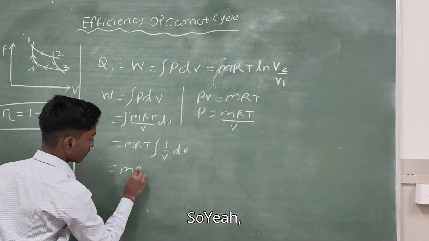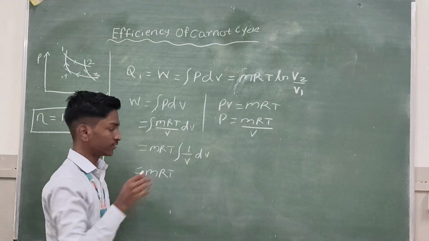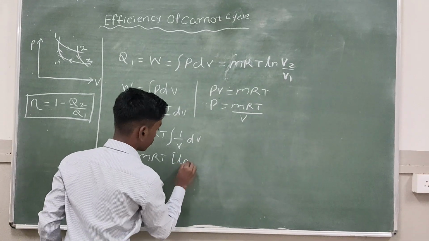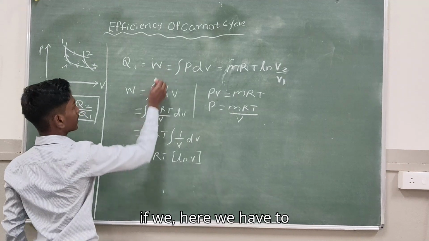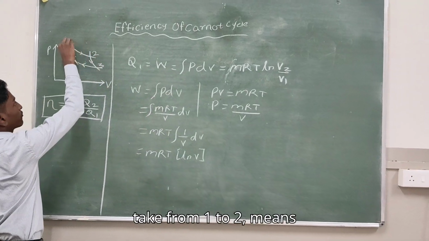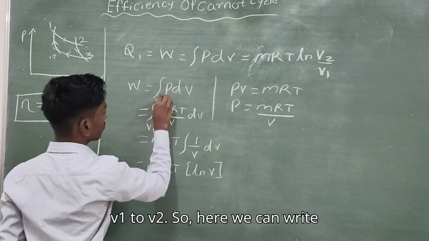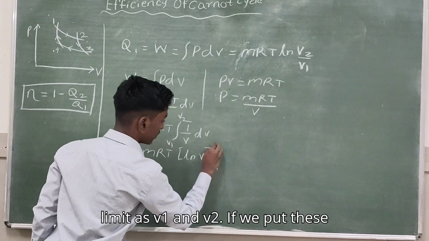Here the integral of 1 upon V, we know, is log of V. So if we have to take it from process 1 to 2, meaning V1 to V2, we can write the limits as V1 and V2.